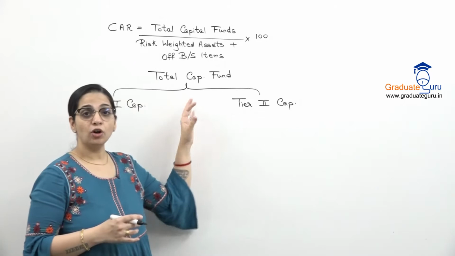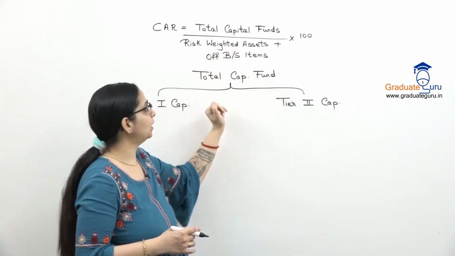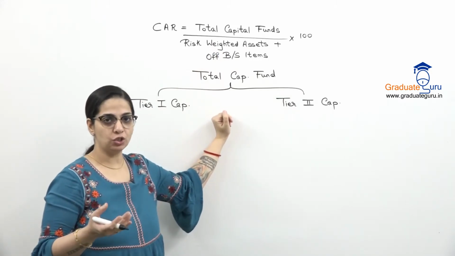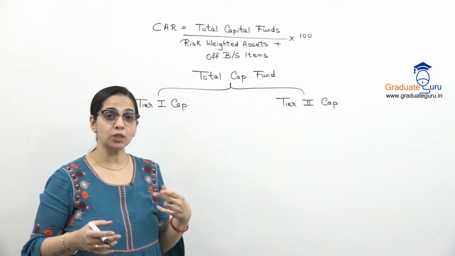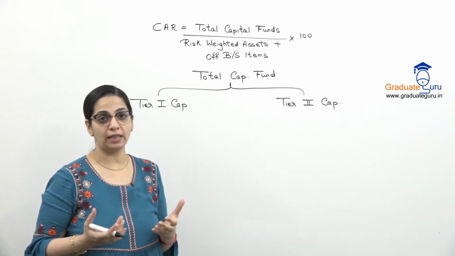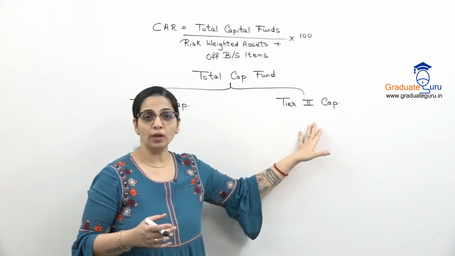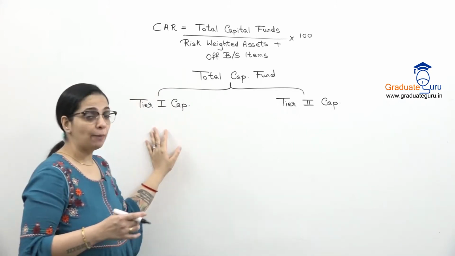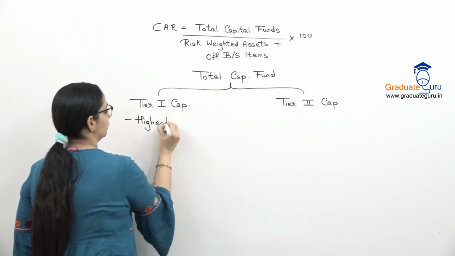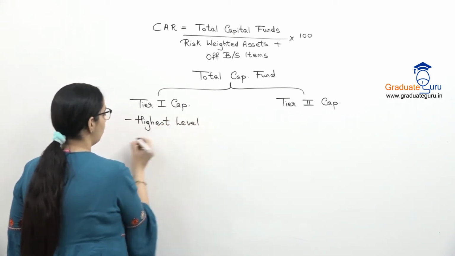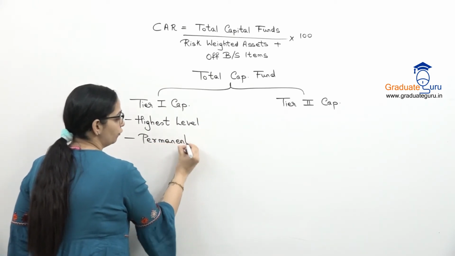So as I said, for each item in our ratio, that is in this formula that we wrote, we will have some calculations to do. So पहले total capital fund में there are two types of capital which are defined for a banking company, which is tier 1 capital and tier 2 capital. Tier 1 capital is the highest level of capital. It is more permanent in nature. It doesn't change from time to time.